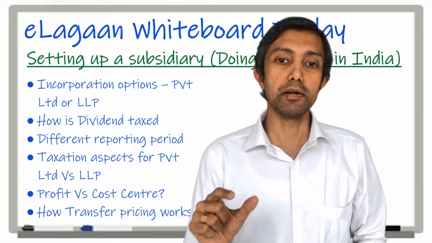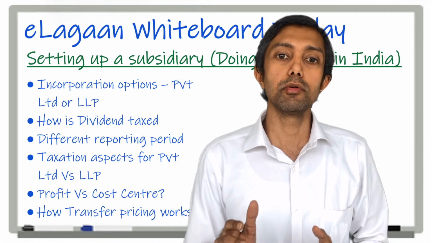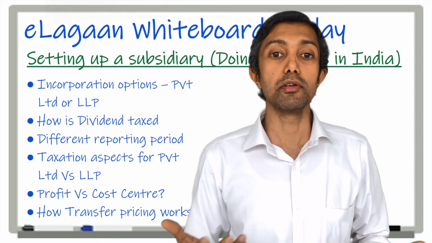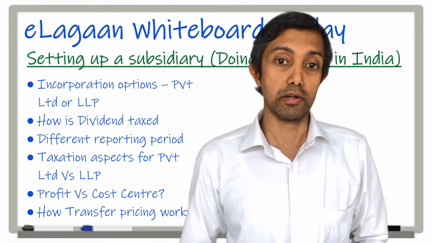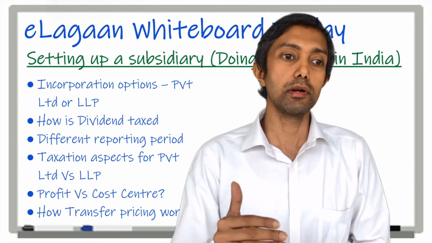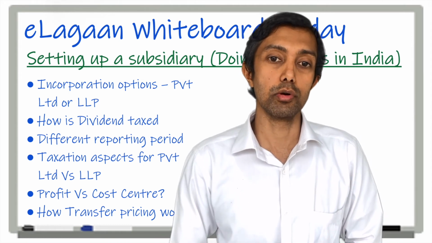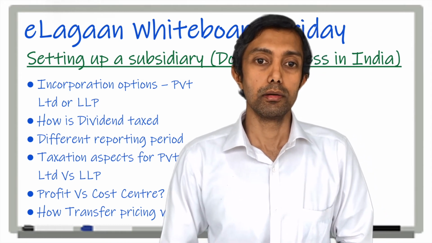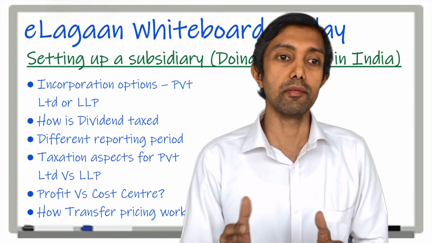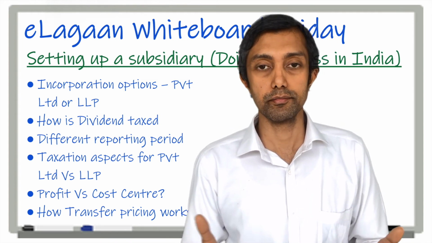In terms of setup, the main difference will be about the margins that you're going to fix. In respect of cost center, you will have lesser margins. In respect of profit centers, you will definitely have more margins. This is the basic difference between having a cost center and a profit center.